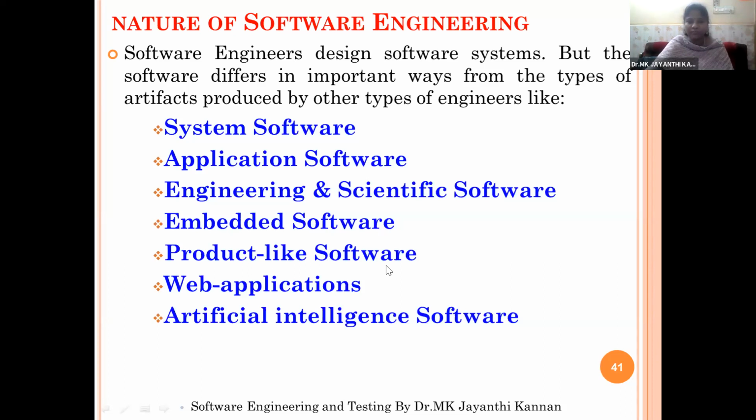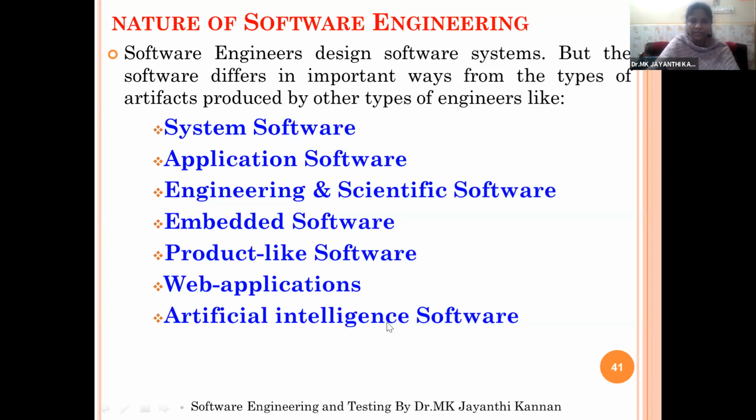And product like softwares. Product like softwares means the softwares used particularly for enterprise applications, product based material management systems, all those things. And web applications, say web applications like Flipkart, WhatsApp, Facebook, Twitter, or web pages. Those things come under web applications.